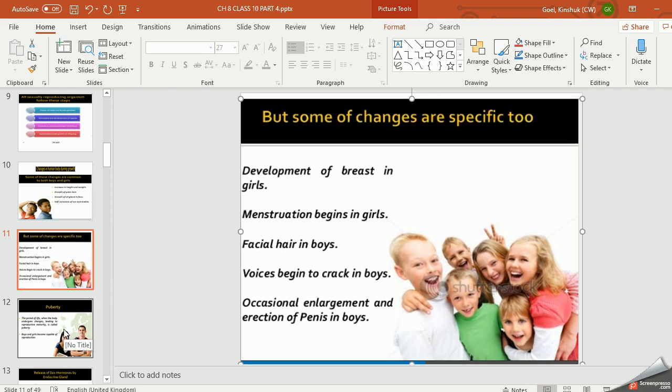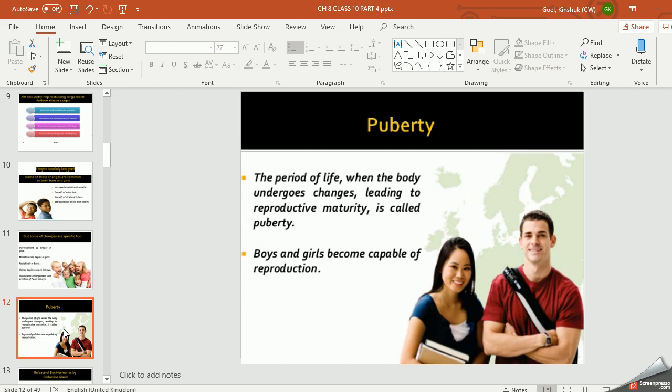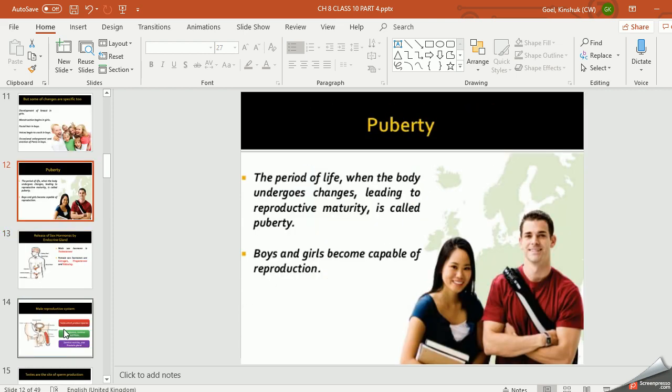Now, the next slide is about what is puberty. As I told you, the period of life when the body undergoes change. When changes come in our body, and all these characters develop, the sexual characters, then we call it puberty, right? And by this time the girls become capable of reproduction, right?